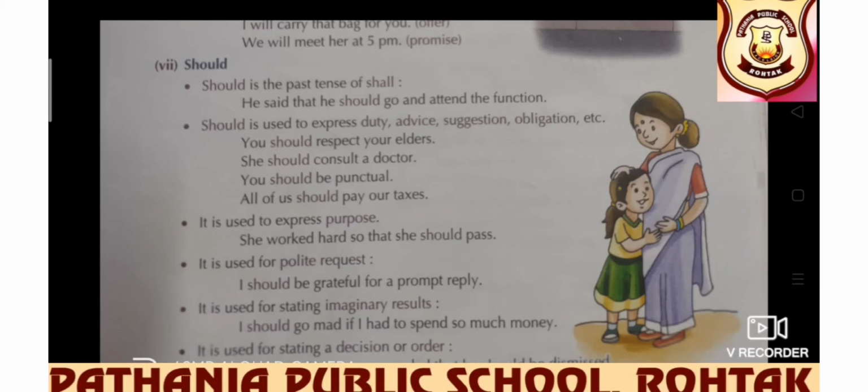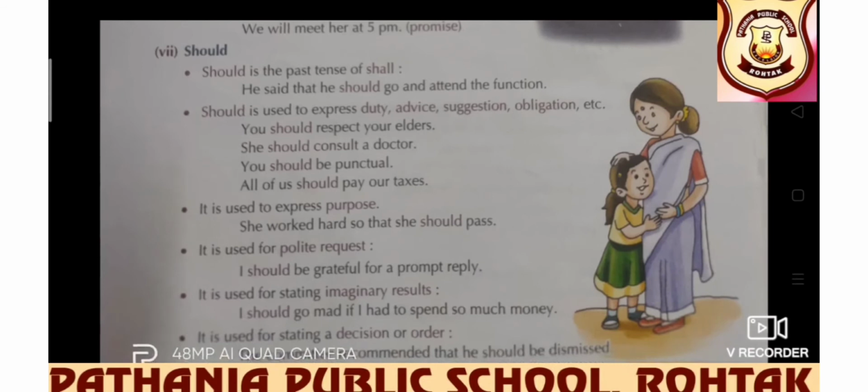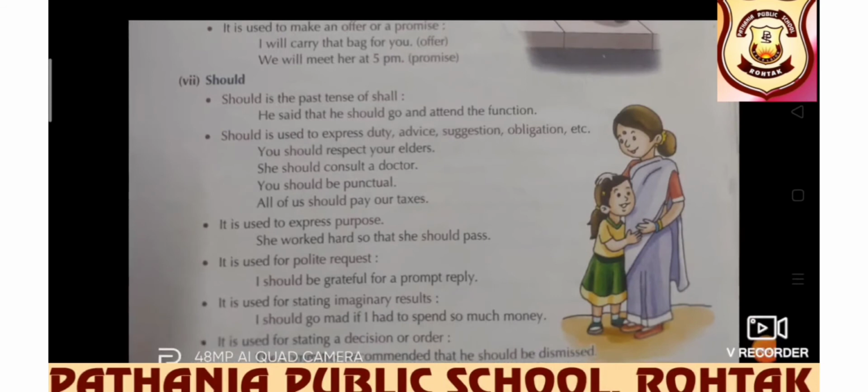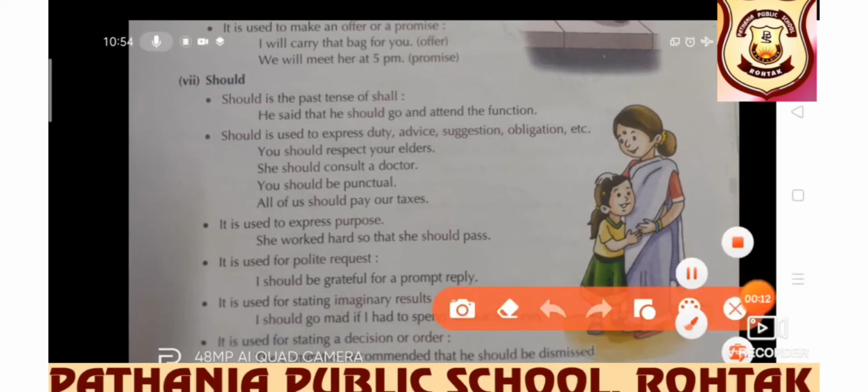It is used for stating a decision or order also. The commander recommended that he should be dismissed. Of course, students, a decision is there, order is there. So, in that case, also should is used.